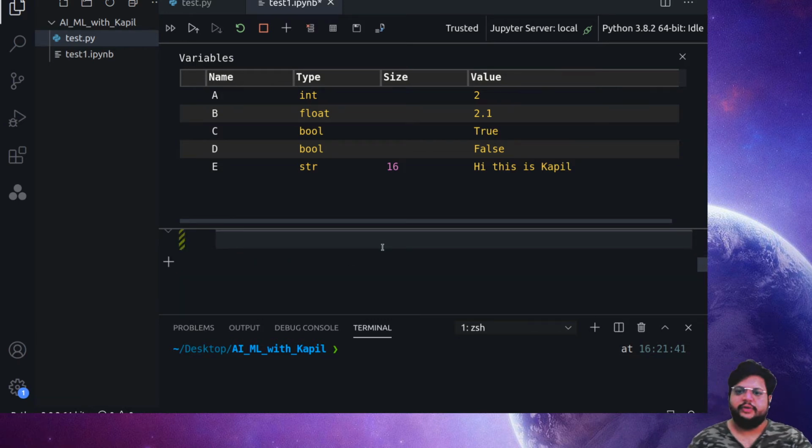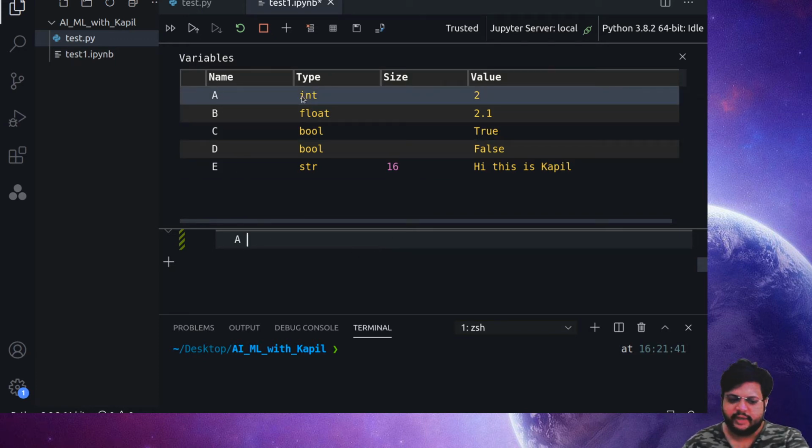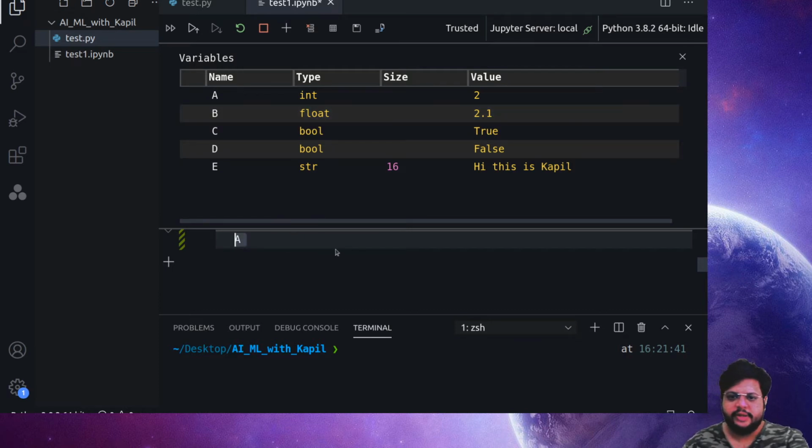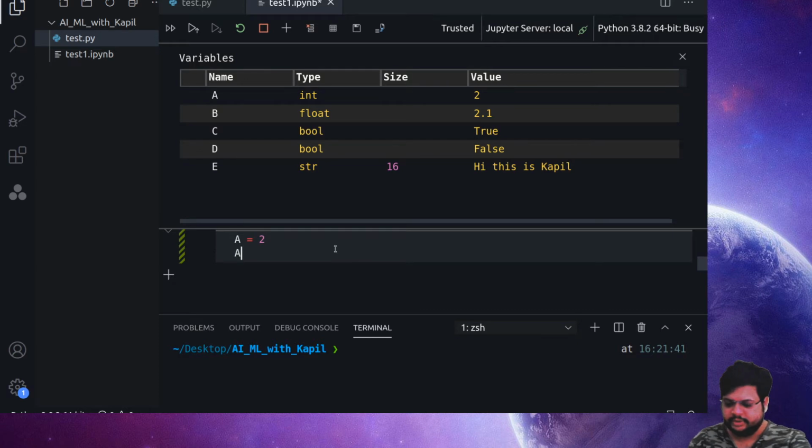If a person already knows Java or .NET or something like that, you have to initialize the variable before using it. So what is the meaning of initialization of a variable? First I'll have to write a, and I'll have to tell it what type this a is. Generally in other programming languages we need to define that a is an integer, and then we store something in this a. But Python is so much simpler, you can directly go and say a equals 2, and done.